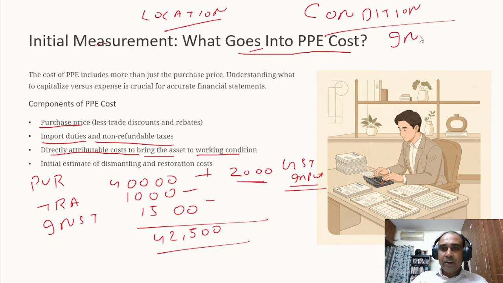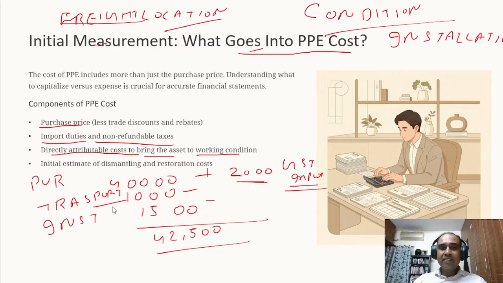So here what will be covered? Installation. Without installation, the asset will not come in a condition which is ready to use. What will come here is freight charges or transportation charges.